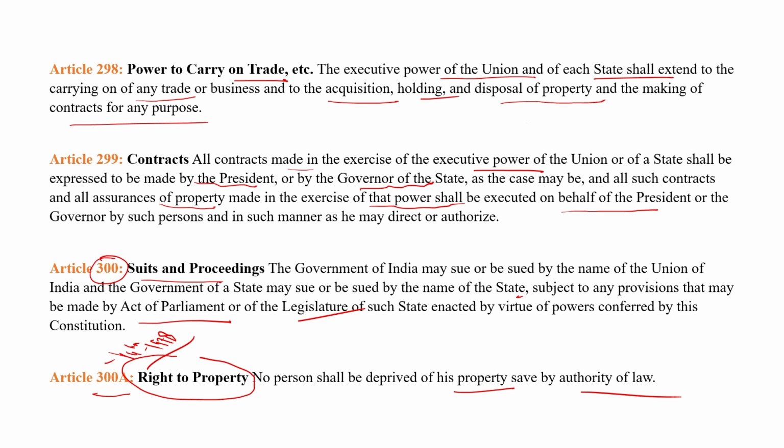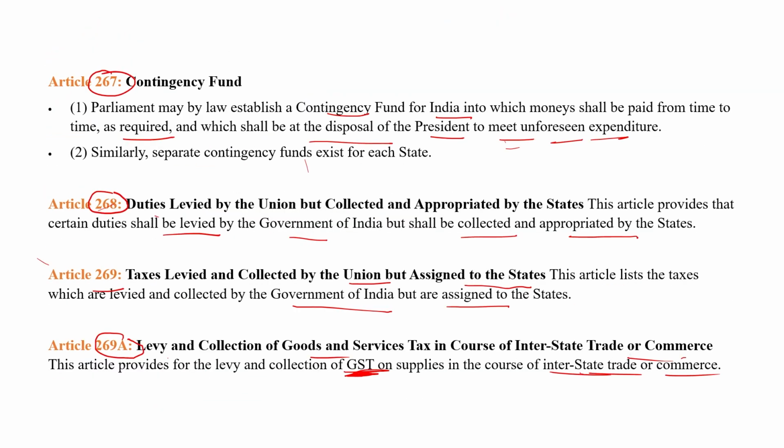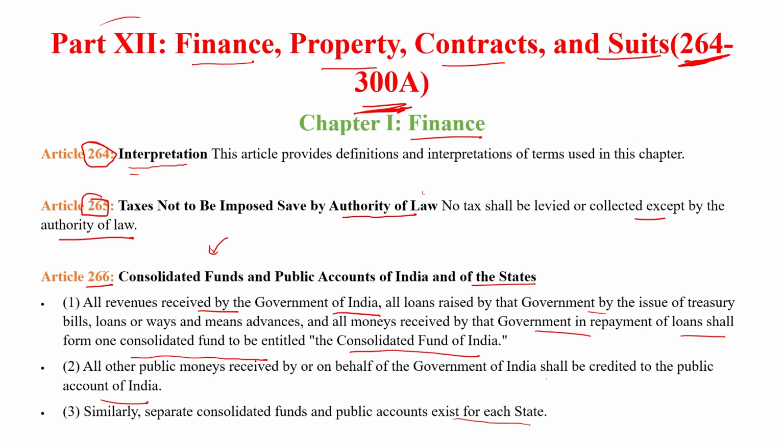So this is Part 12 of the Indian Constitution we have discussed, which is related to finance. In this chapter, we discussed the Consolidated Fund, the division of finance, GST, as well as suits, contracts, and properties.